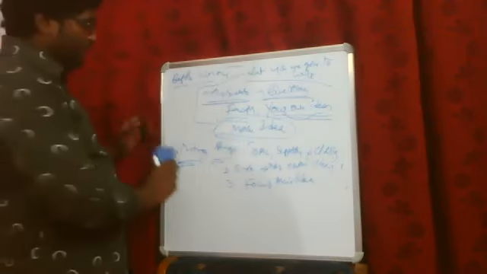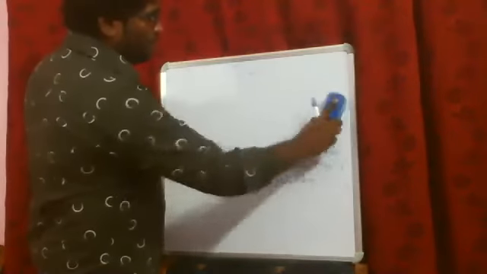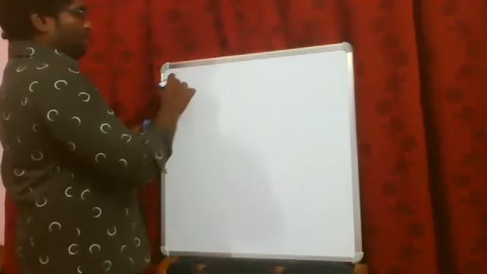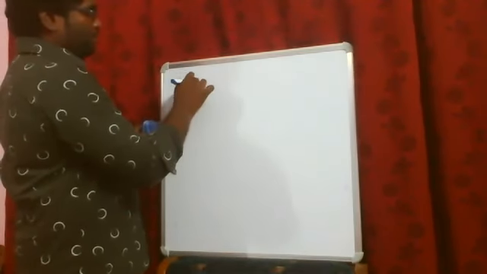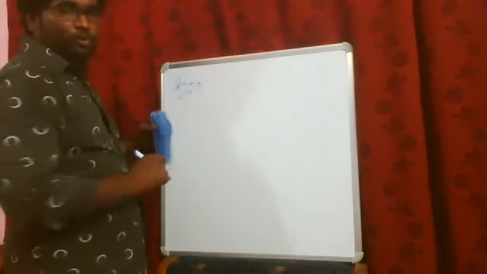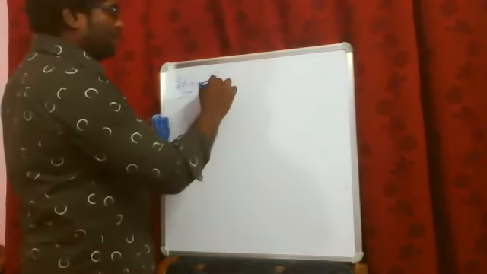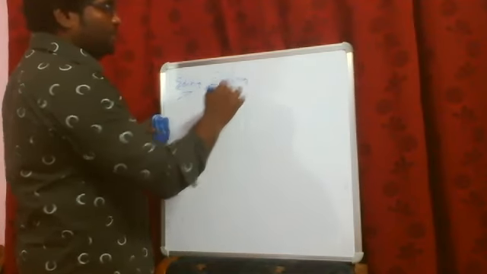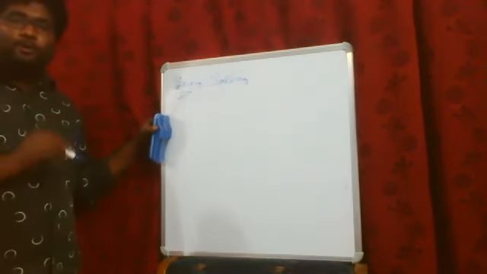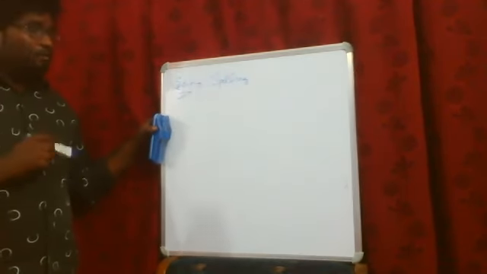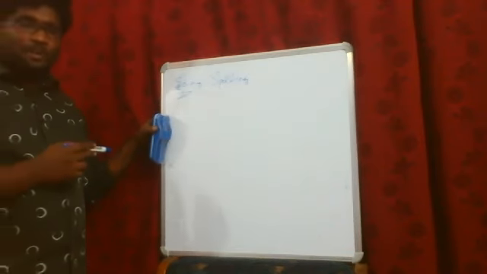And after doing these two things, the last one is editing. The third point is editing. What we have to edit, what we have to look for. And the first one is, we have to look for spelling correction. Whenever we are writing something, make sure we correct our spellings.